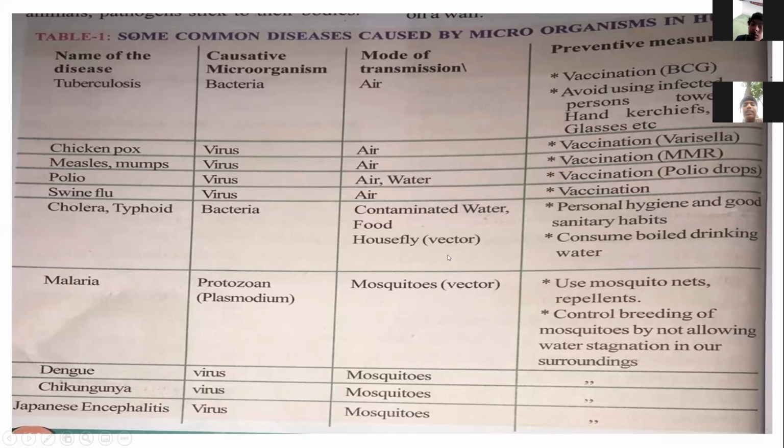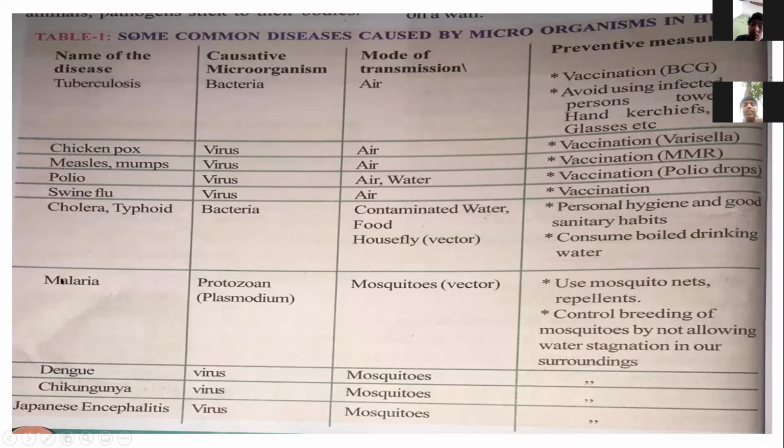And the preventive measures are personal hygiene and good sanitary habits. Consume boiled drinking water. We take boiled drinking water.